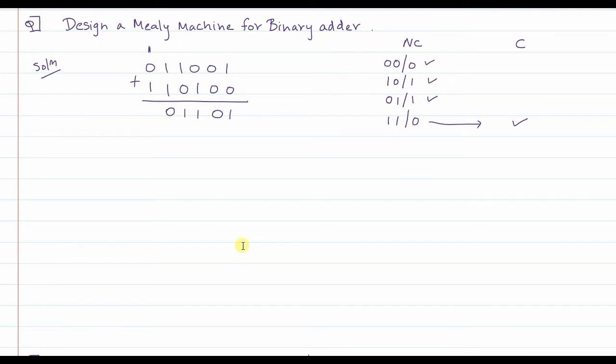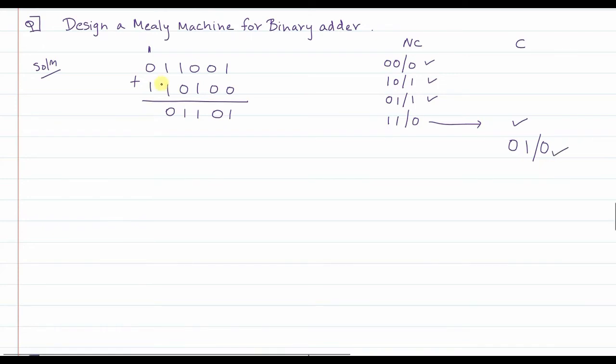Fine. Now when you are in a carry state, just notice, if the first input is 0 and the second input is 1. You are in carry state, that means there is one carry which is already there. What will be the answer? So 0 plus 1, and this carry is also there, so the output of this will be 0, and we will remain in the carry state only, right?